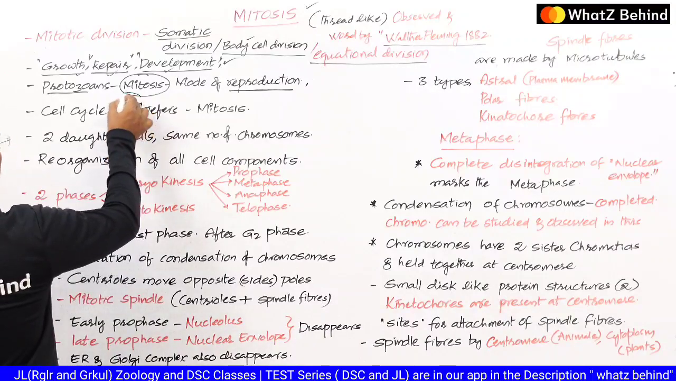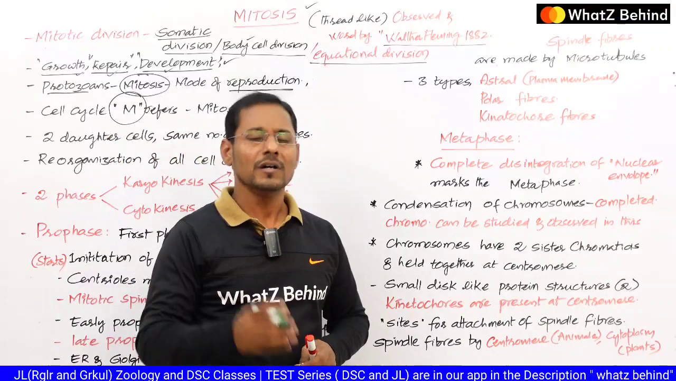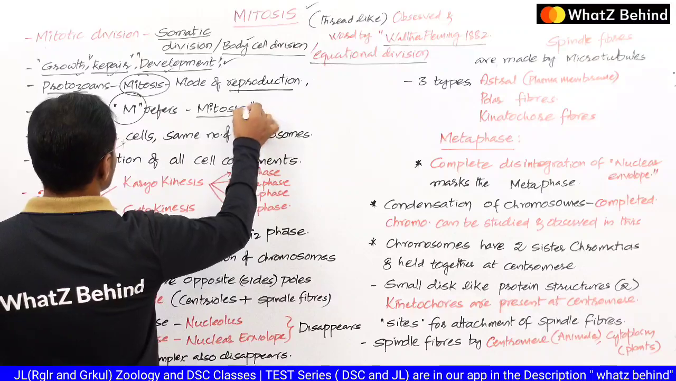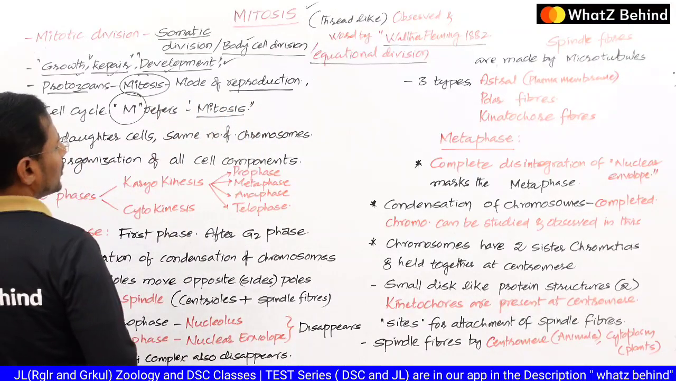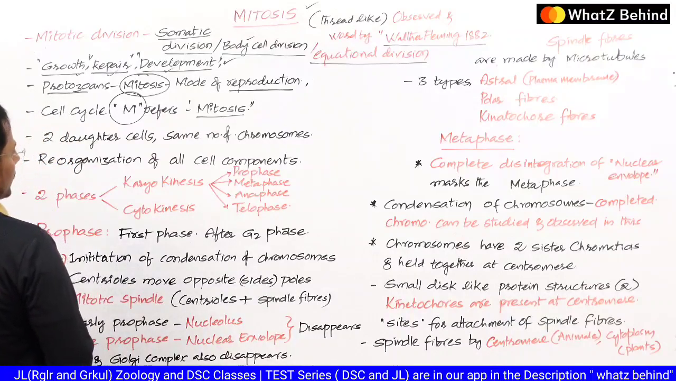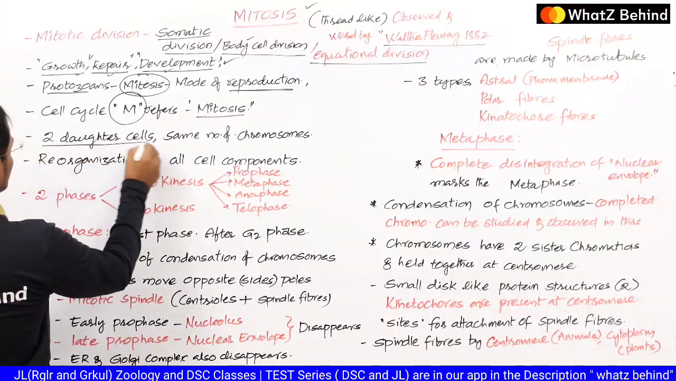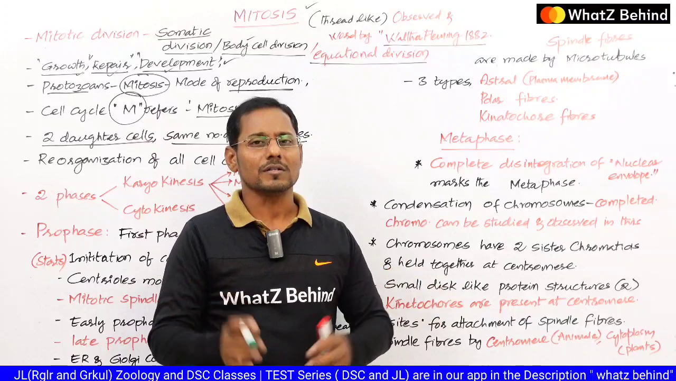In the cell cycle, there is a particular phase, the M phase, which is less than 5% of the complete cell cycle. So M refers here to mitosis only, mitosis division only. Remember, M is there, so there is a chance of saying mitosis or meiosis. It's absolutely mitosis only. And here the result of the mitosis gives two daughter cells, and the same number of chromosomes are distributed into those daughter cells.